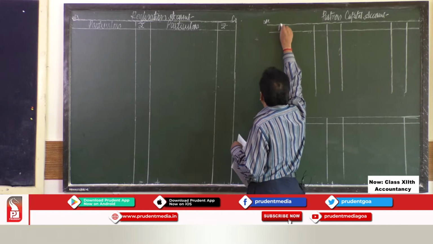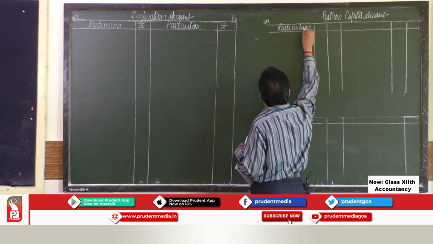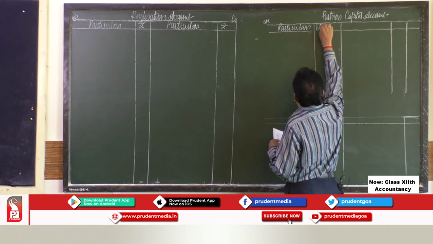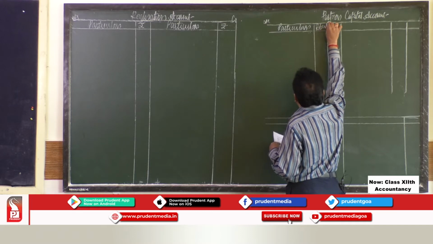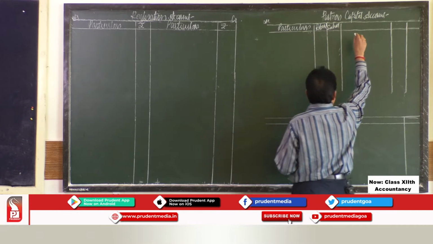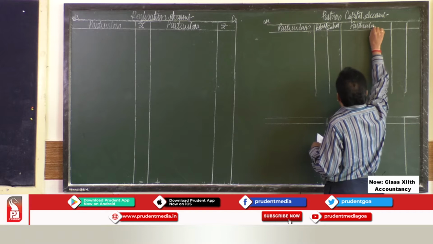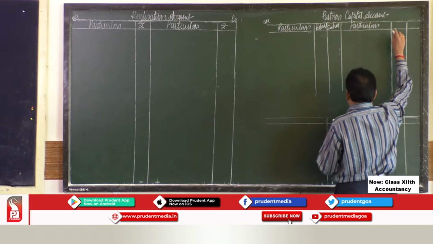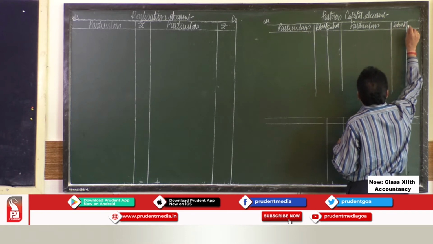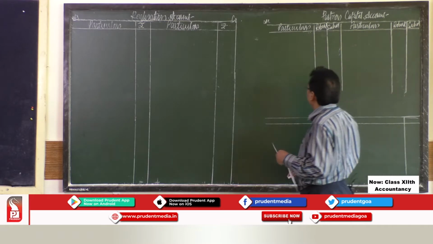Debit side: particulars, partners are Robert and Sahil. Particulars, then Robert and Sahil.